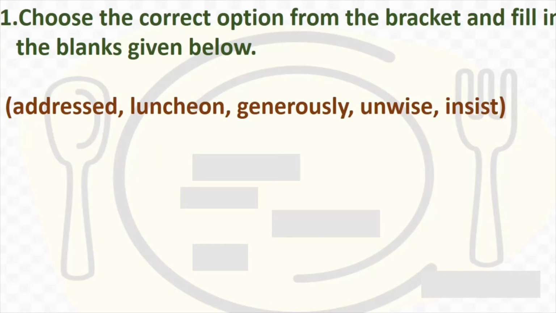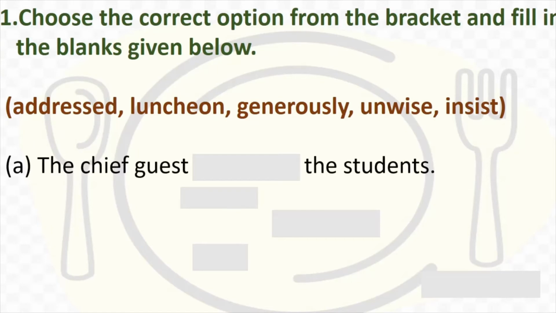So this is the first exercise in the English workshop part where you are supposed to choose the correct option from the bracket and fill the blanks given below. So in the bracket, you have certain words, certain options. You have addressed, luncheon, generously, unwise, insist. And you have certain sentences where there are blanks and you have to fill them. Okay, so let's check out what the sentences are.